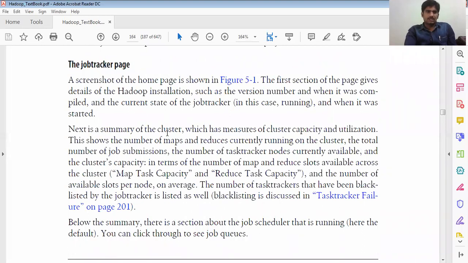The next is the summary of the cluster, which has measures of cluster capacity and utilization.